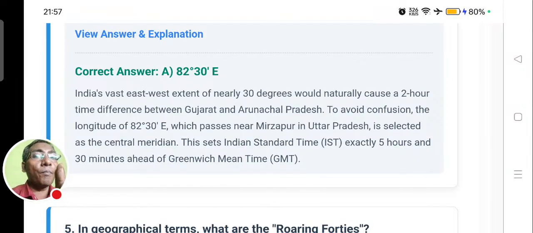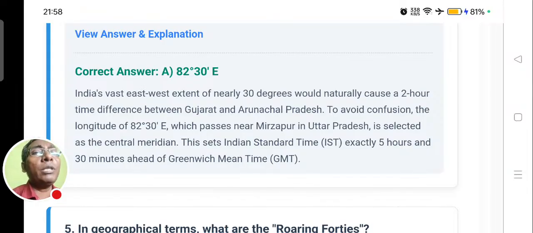So in India, the vast expanded land from Gujarat to Arunachal Pradesh, it takes 2 hours to completely rotate. So to avoid confusion in timetables, official work and scheduling, a single standard meridian has been decided, so that the time difference is not followed throughout the country, for any country.